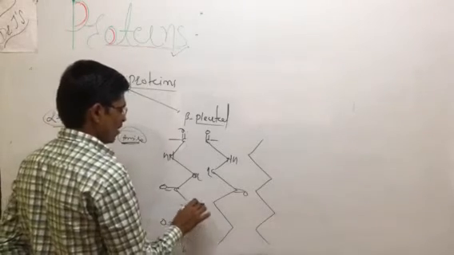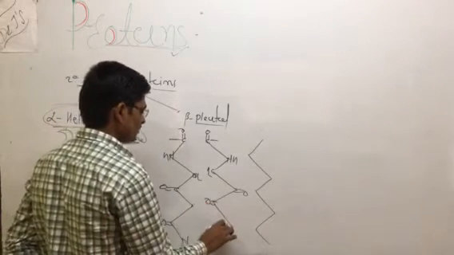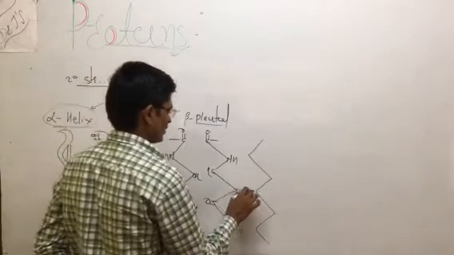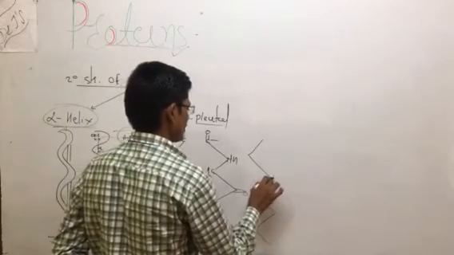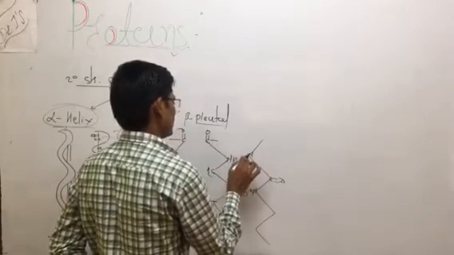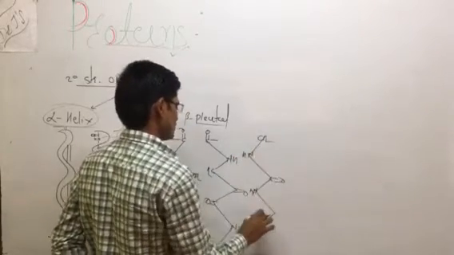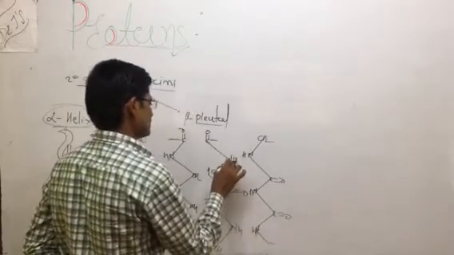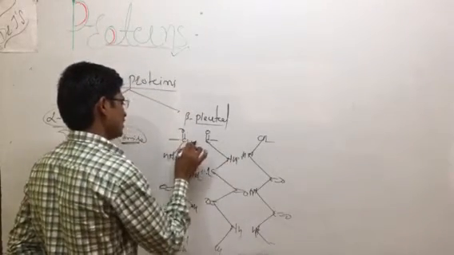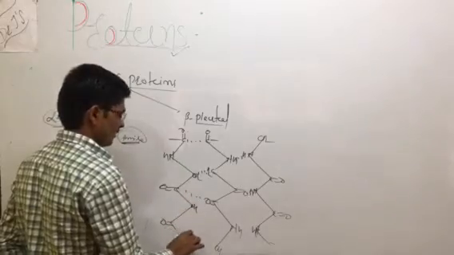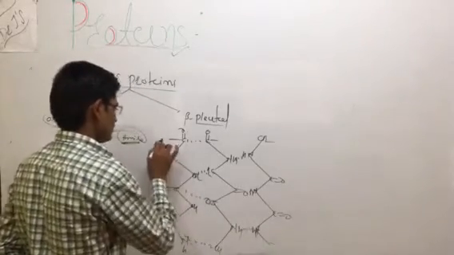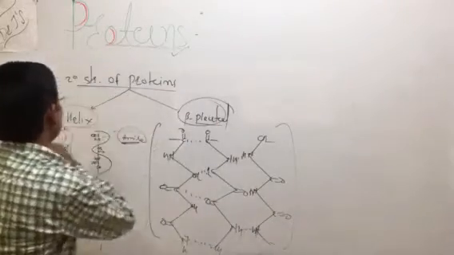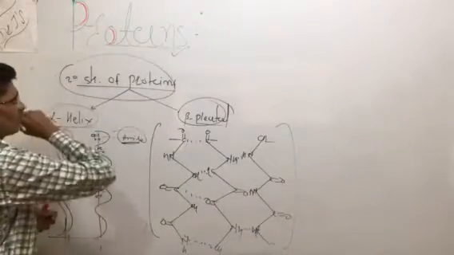So the NH, CH2, C double bond O linkage is present. This structural arrangement is the beta pleated structure, which is present in the secondary structure of proteins.